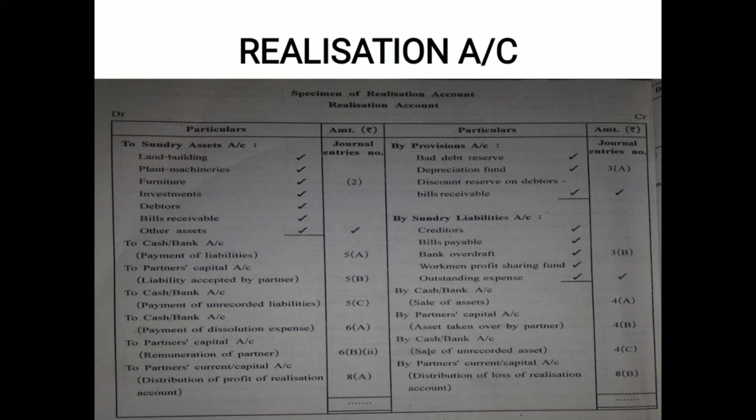Okay, the journal entry says cash account debit to realization account. Cash has been debited, so in realization account it is to be written on credit side. Okay, here if you see on credit side, in realization account, here by cash and bank account, sale of unrecorded asset, here is the journal entry number.